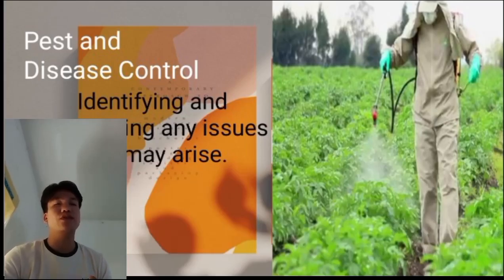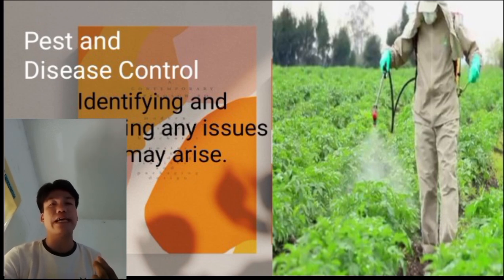So next is pest and disease control. Pest and disease control is identifying and treating any issues that may arise. It is the practice of preventing or killing pests and diseases that affect crops, plants, and other living things. There are many different types of pests and diseases that can damage crop production.